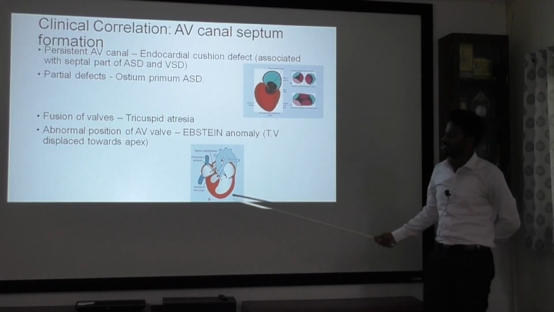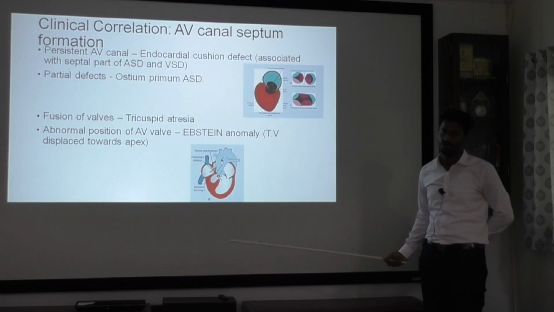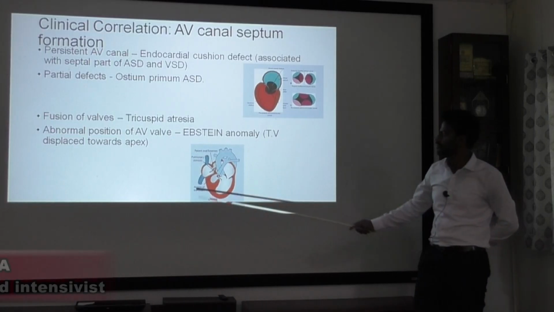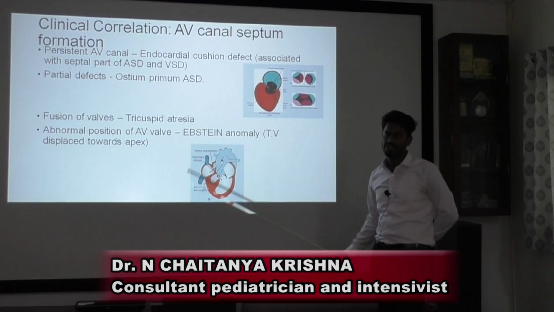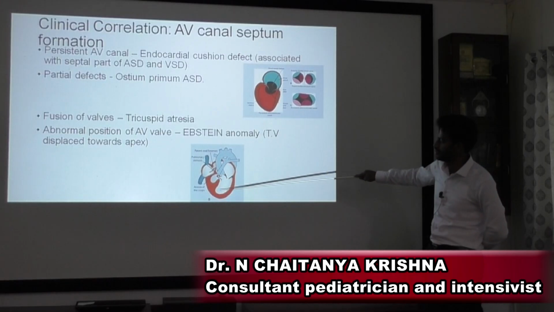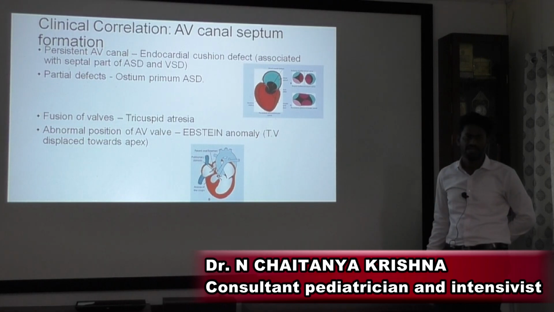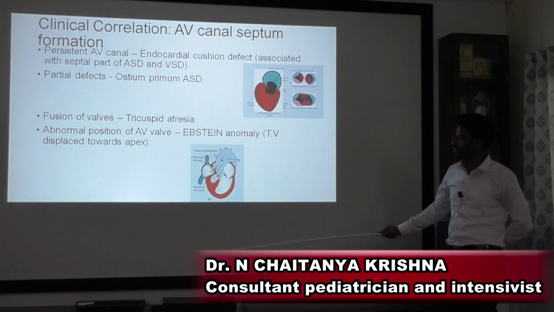So, regarding valves, the valves can be fused or there can be abnormal position of the valve. If the valves are fused, it will form tricuspid atresia. If there is abnormal position, that is, your valve is displaced to the apex, it is also known as atrialization of the right ventricle, or atrialization of the left ventricle.